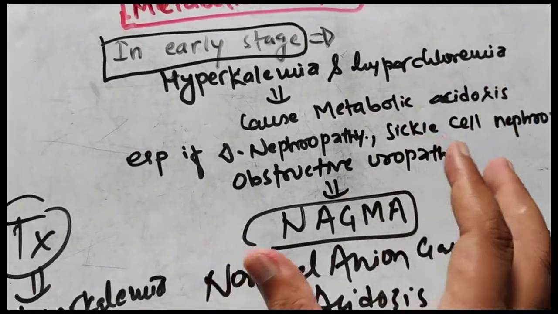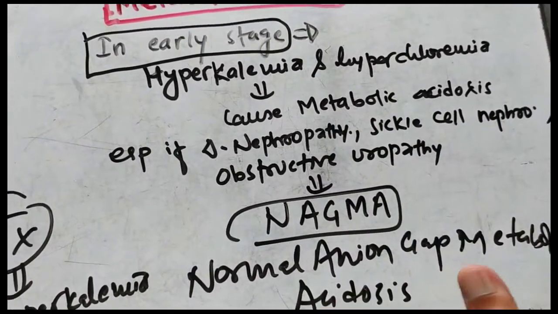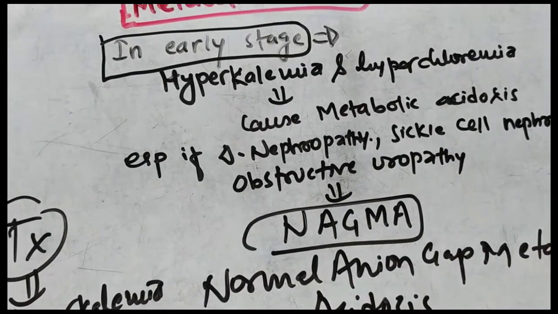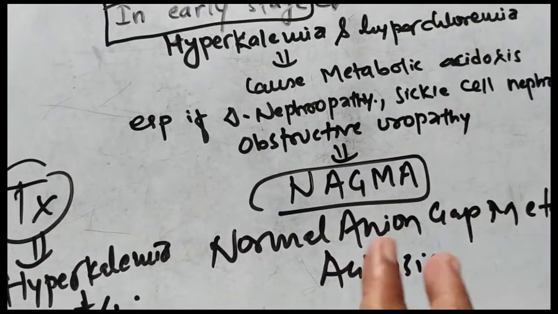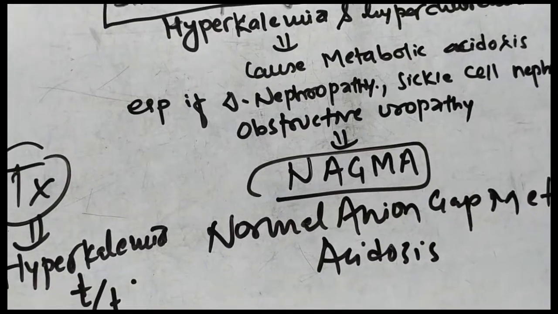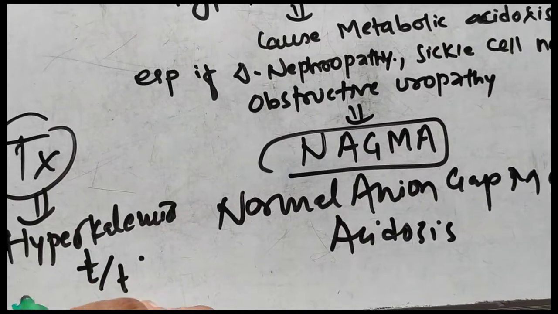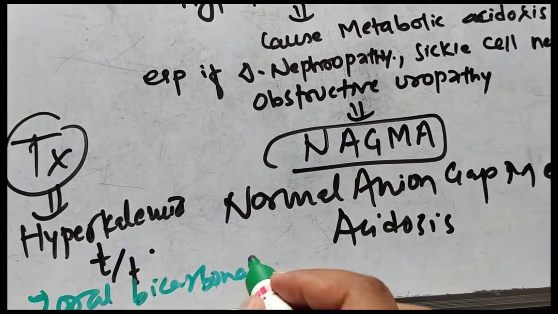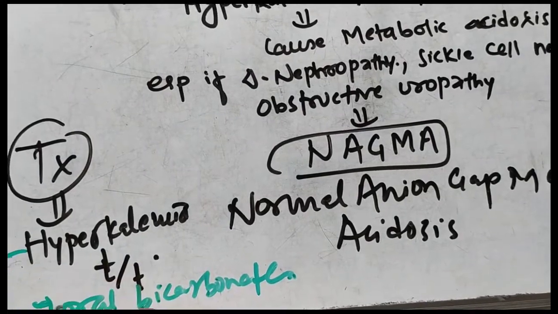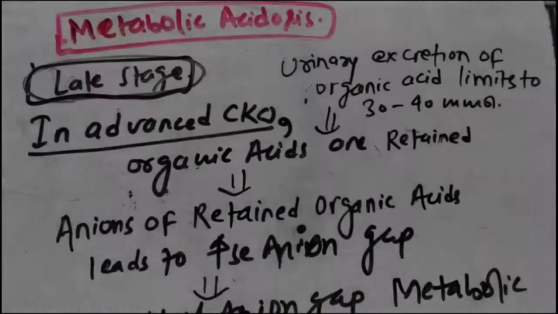This occurs usually in stage 2 or 3. So in stages 1 to 3, if metabolic acidosis develops, it is the normal anion gap metabolic acidosis, and it is usually treated by treating the hyperkalemia and by giving oral bicarbonates. So oral bicarbonates and hyperkalemia treatment can cure the metabolic acidosis in the early stage.